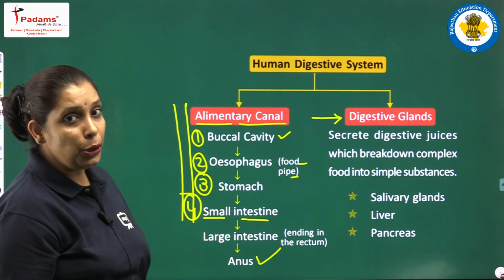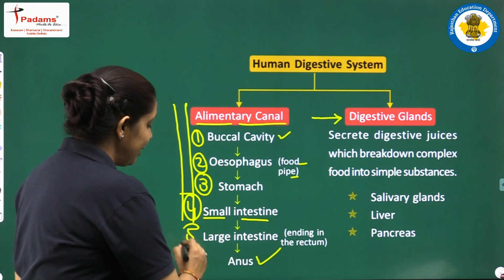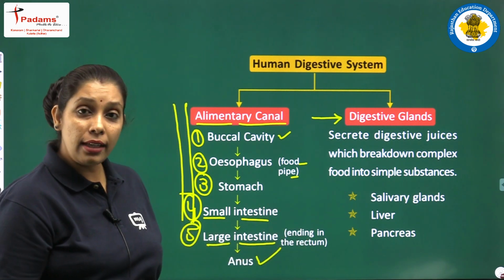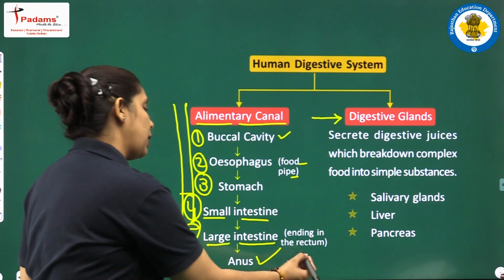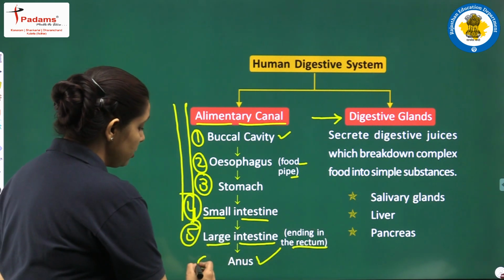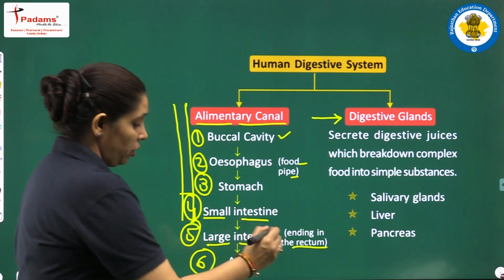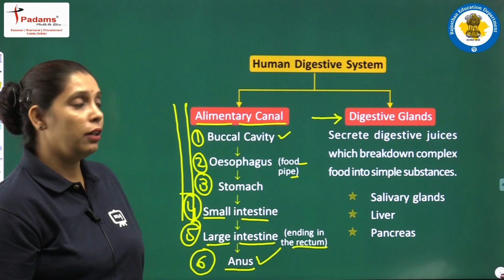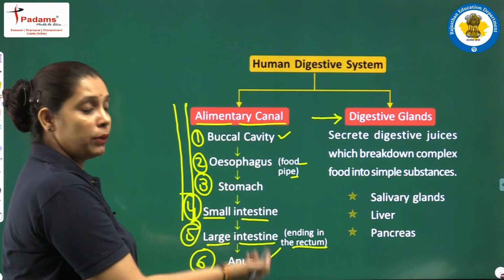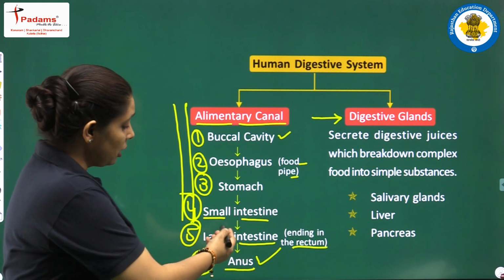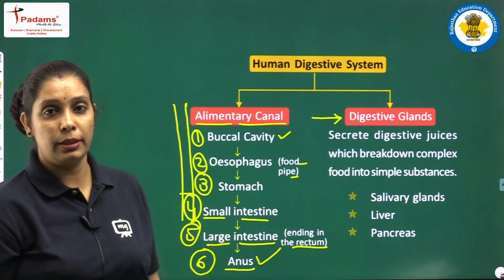The small intestine continues with the fifth part, that is the large intestine. Okay beta, the large intestine ends into the rectum, and finally the sixth part is known as the anus. So the alimentary canal is divided into 6 parts: buccal cavity, esophagus, stomach, small intestine, large intestine, and anus.